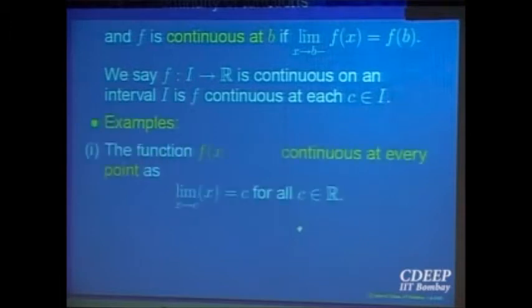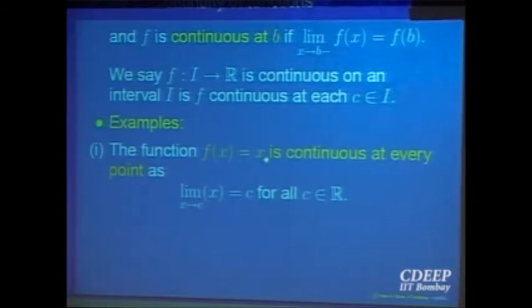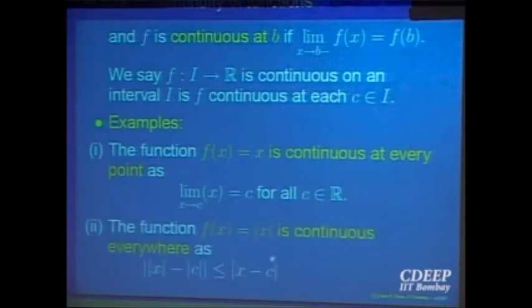So let us look at some examples which are straightforward. Look at the function f(x) is equal to x. We know the limit as x goes to c is c. Now look at the function mod x. Why is mod x continuous? You can use this inequality, which we have already proved: the absolute value of mod x minus mod c is less than or equal to the absolute value of x minus c.